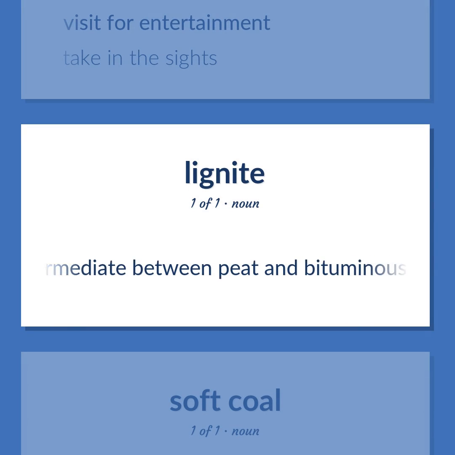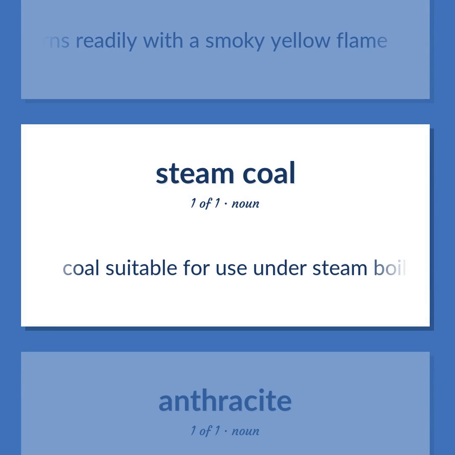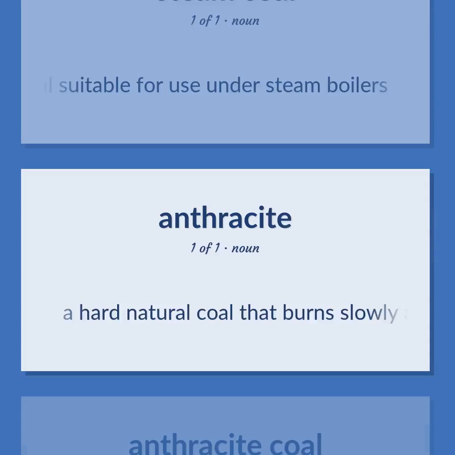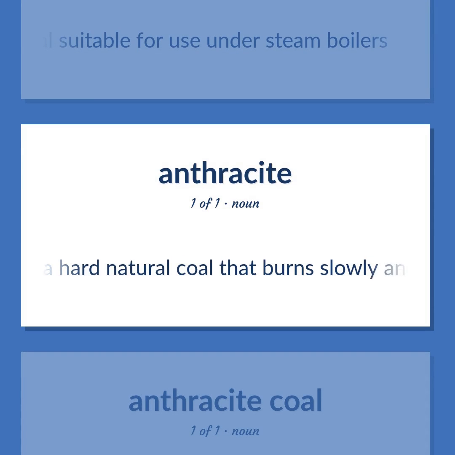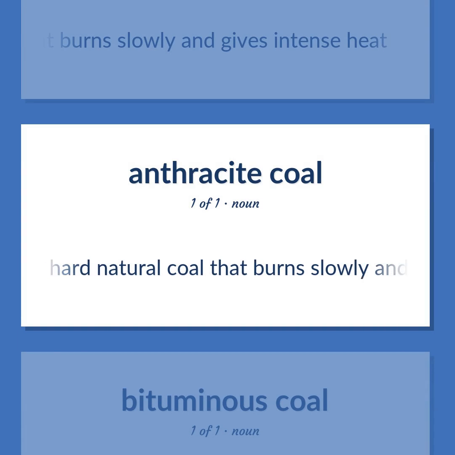Intermediate between peat and bituminous coal. Rich in tarry hydrocarbons. Burns readily with a smoky yellow flame. Coal suitable for use under steam boilers. A hard natural coal that burns slowly and gives intense heat.